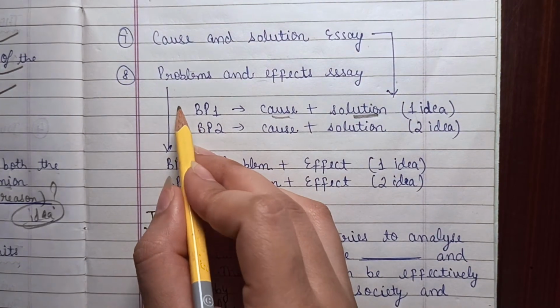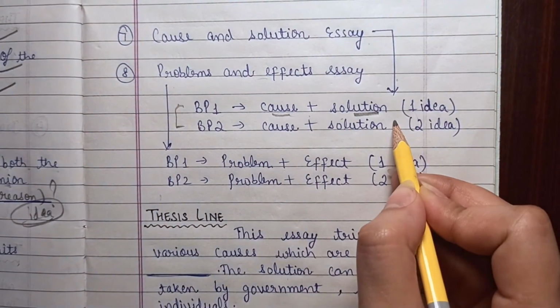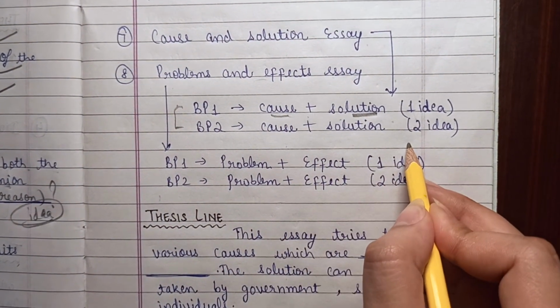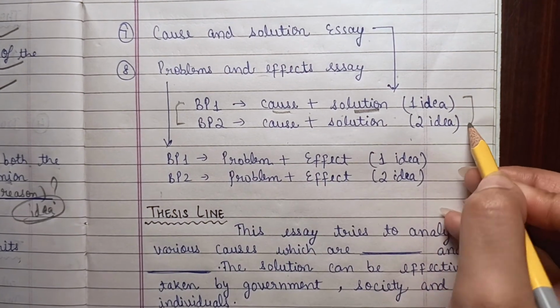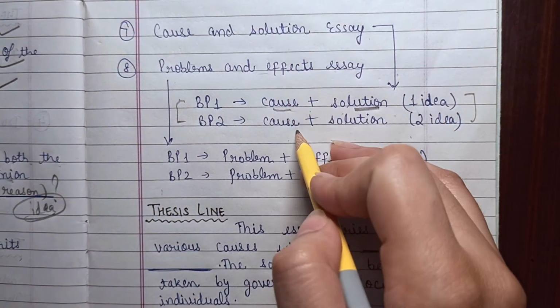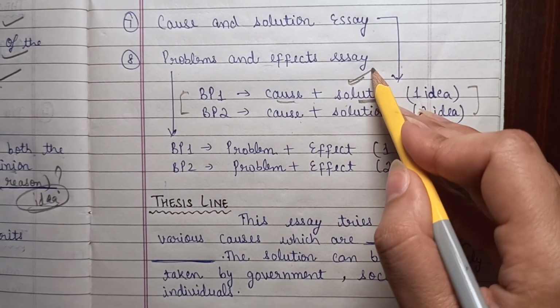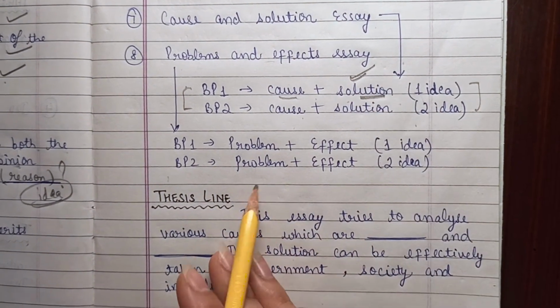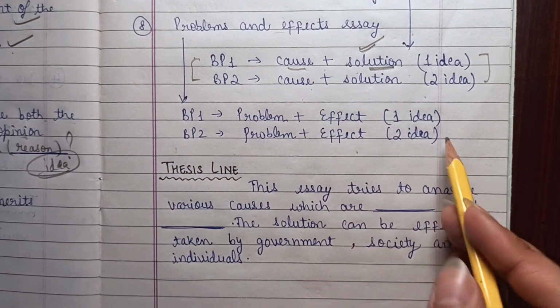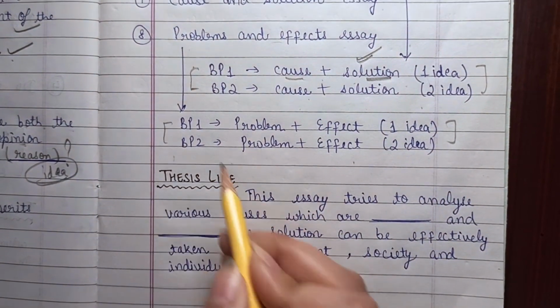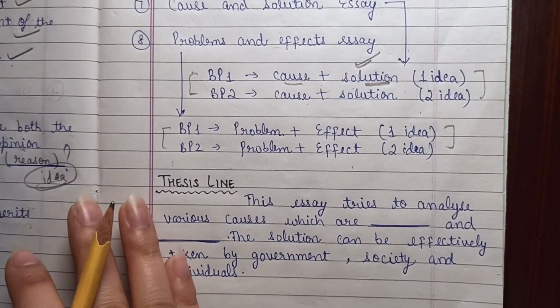That's why I have written cause plus solution. Cause plus solution will be a more effective way. You can also write the causes in one BP and the solutions in another, but this is a very effective way. And the problem and effect essay will also be the same. You have to follow the same pattern for that as well.